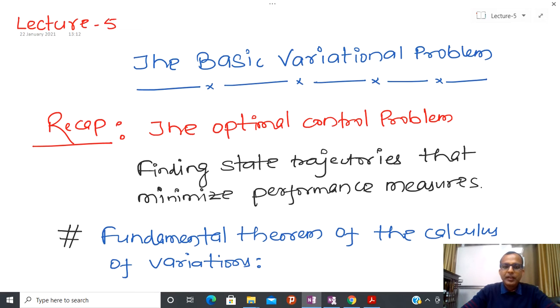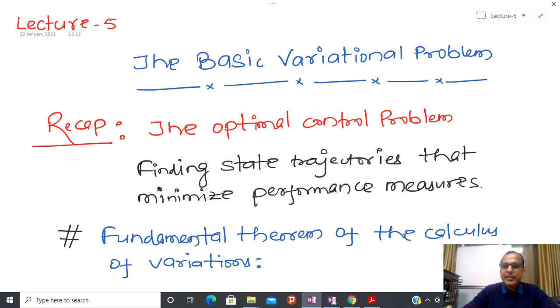Welcome back. In today's lecture, I am going to talk about the basic variational problem. What we have learned so far is the relation between calculus and calculus of variations.